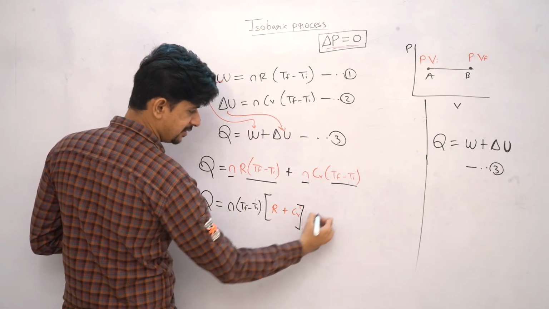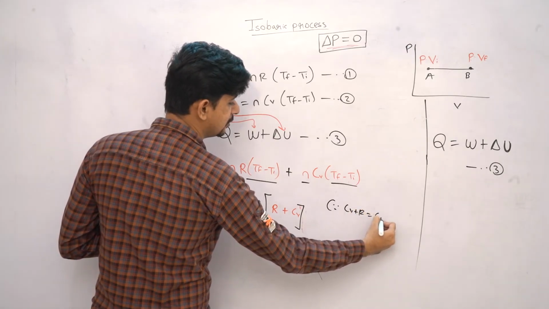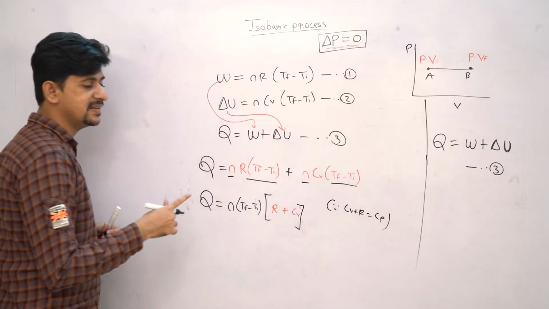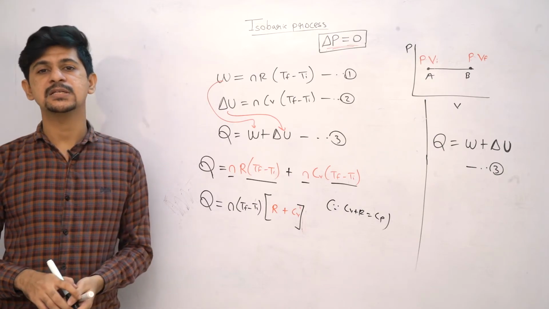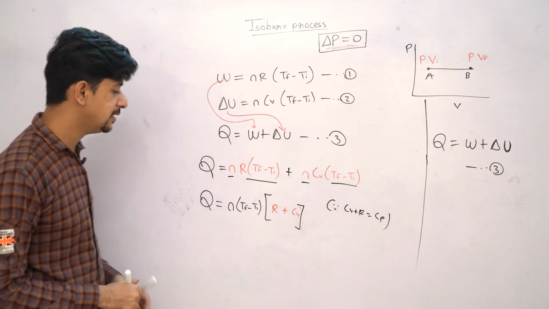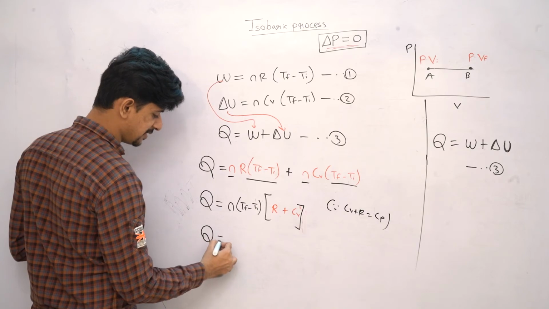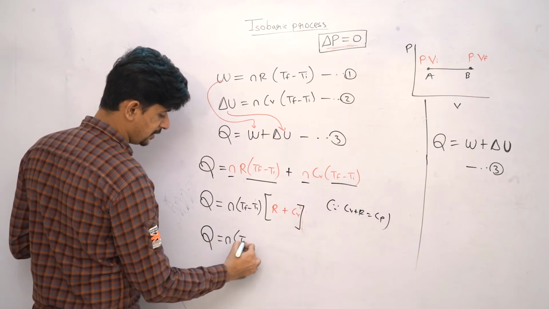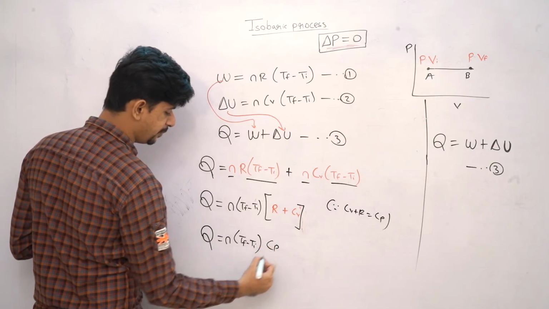What is Cp? Since Cv plus R is equal to Cp. What is Cp? Cv is specific heat at constant volume. R is universal gas constant, while Cp is specific heat at constant pressure, which means Q can be written as Q is equal to n(Tf minus Ti) into Cp.